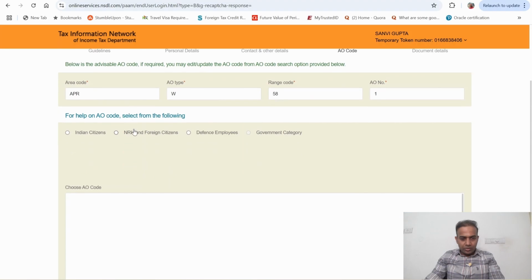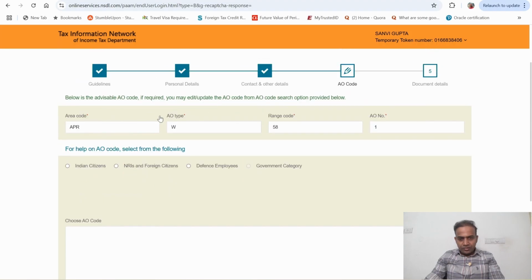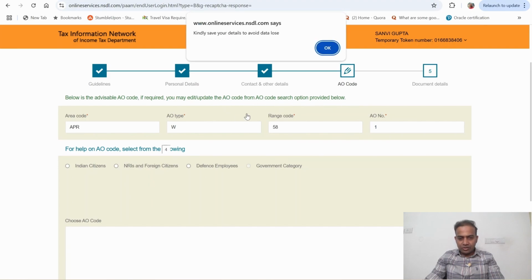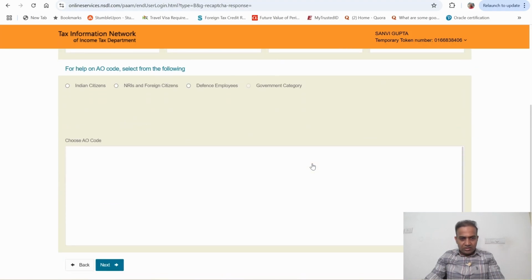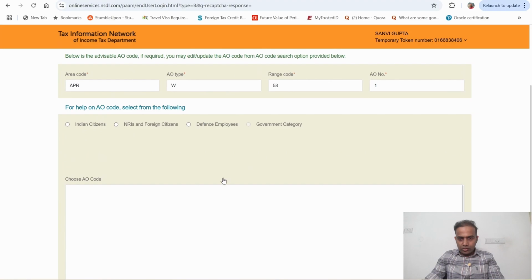Here it will ask you to select the AO code. What you need to do here is, whatever default AO code, assessing officer code, is given based on your address, you can simply keep that. You don't need to search for the AO code. Whatever AO code is displayed here, you can use that and just click on next. You don't need to do anything on this page.